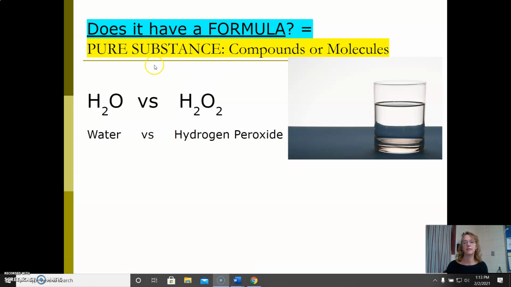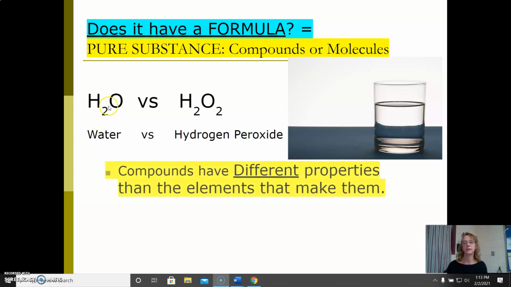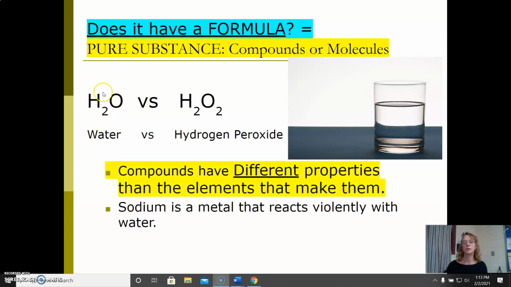Compounds, again, have a formula. So formulas look like this. We'll use them a lot this year, and this formula represents that exact ratio. So when you combine 2 hydrogens and 1 oxygen, you get water. When you combine 1 carbon and 2 oxygens, you get carbon dioxide. So when you chemically combine something, you're making something completely different, and you can't change this ratio. So again, water is water only if it's exactly this. Hydrogen peroxide has to be exactly this. So it has that exact ratio or exact recipe.